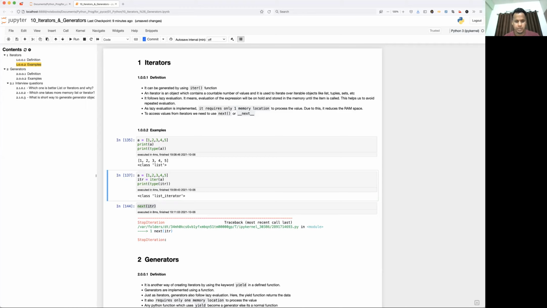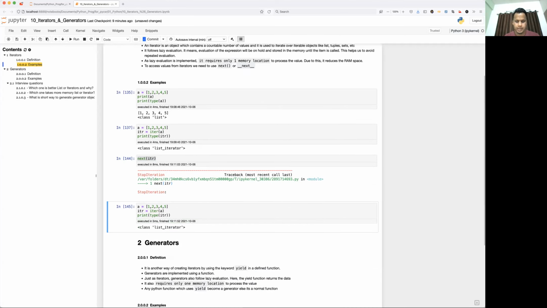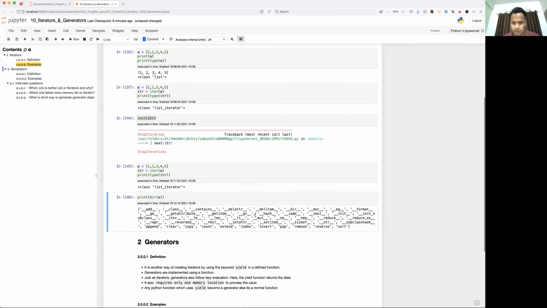So I'm just going to execute once again. Now I'm going to show you using the next attribute. By the way, how do you know whether it is supporting the next attribute or not? If I just print dir of a, you see here, it supports next, where it is.